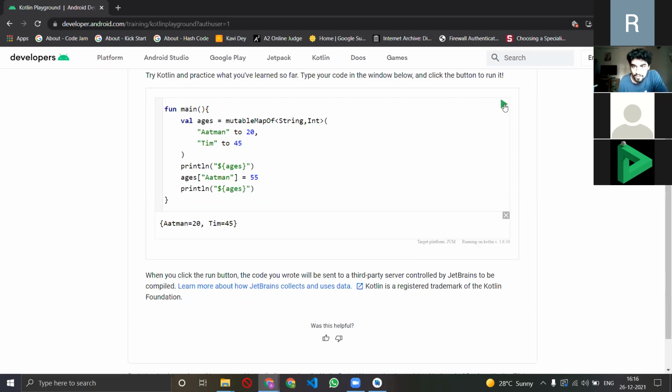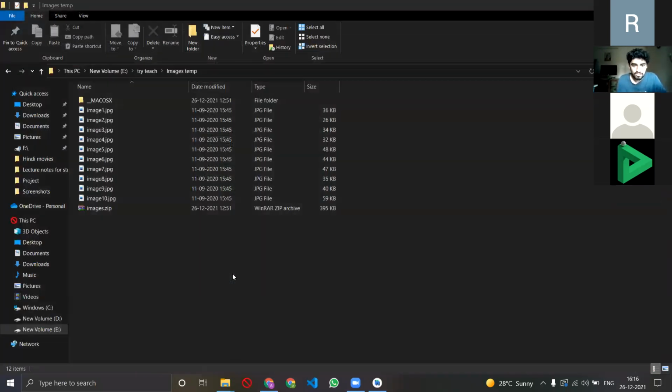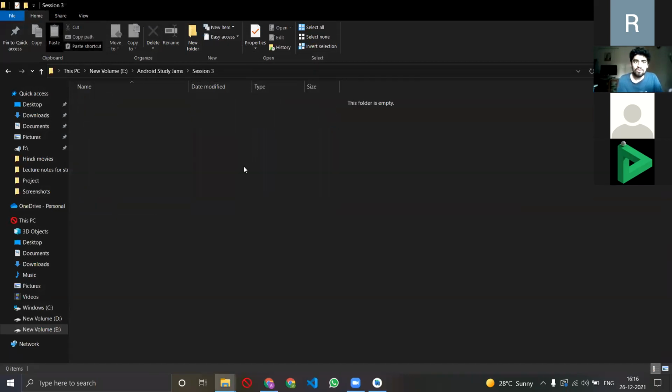Let's see. So initially Atman was 20 and then he became 55, so on and so forth. Yeah, so we'll look at this a lot today in building the app, and we'll do a lot of things. So not taking up much time here, let's quickly move on to building the app. So let me close this. So I have a folder here called Android Studio Jam Session 3, where today we'll build our app.